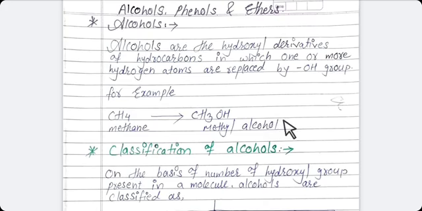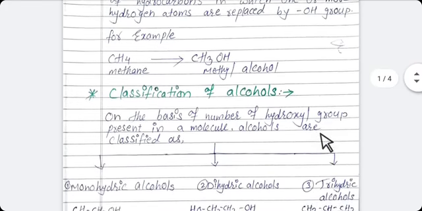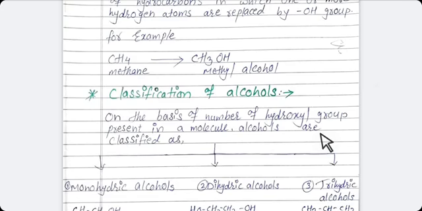Methane has the formula CH4. From methane you can replace one hydrogen atom by an OH group. As all of you know, OH means hydroxyl group. Clear, all of you? Alcohol has the general formula ROH.